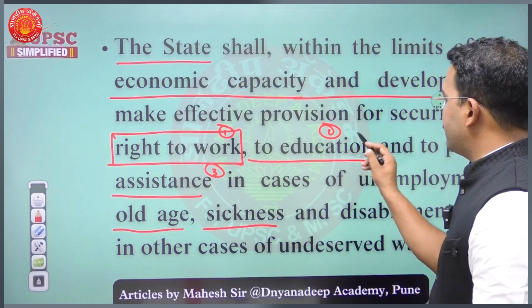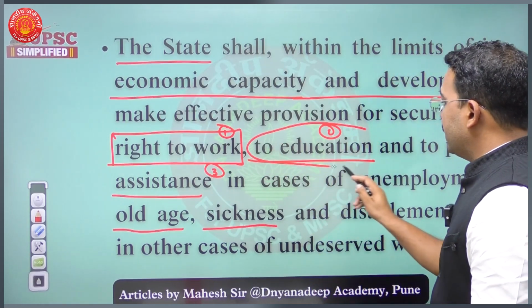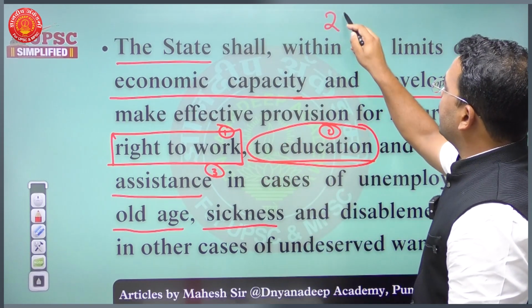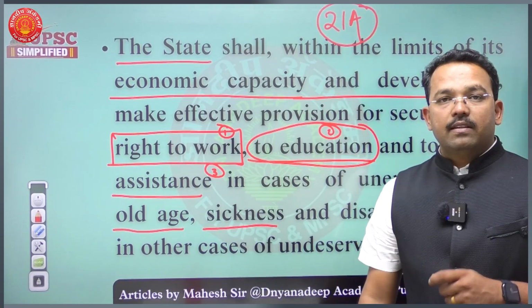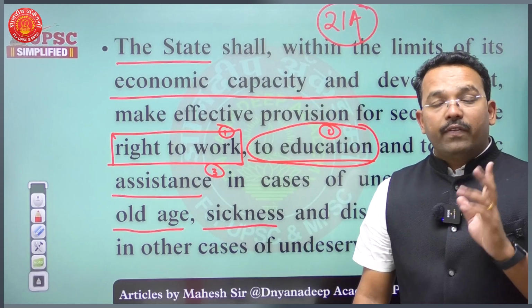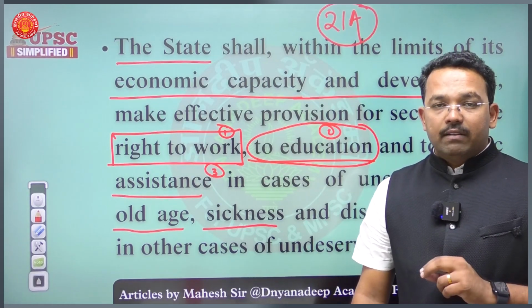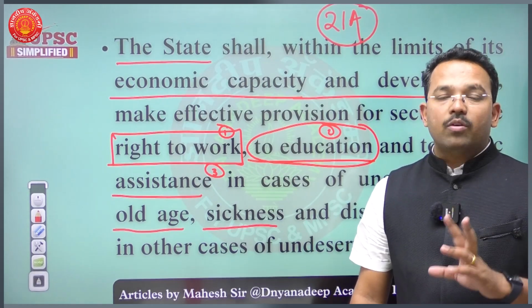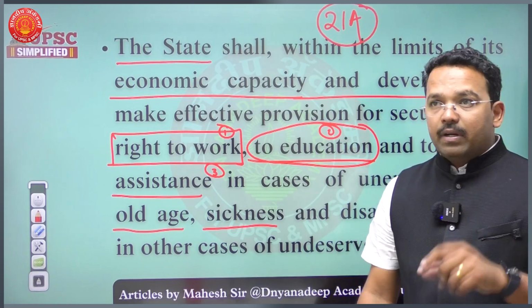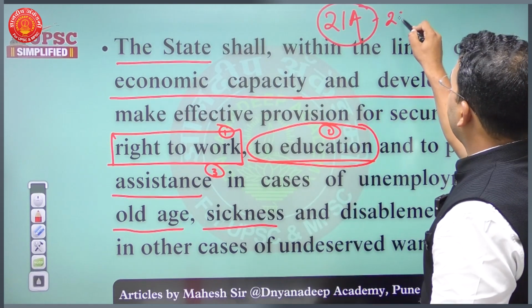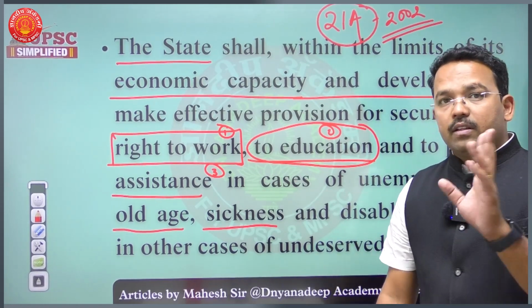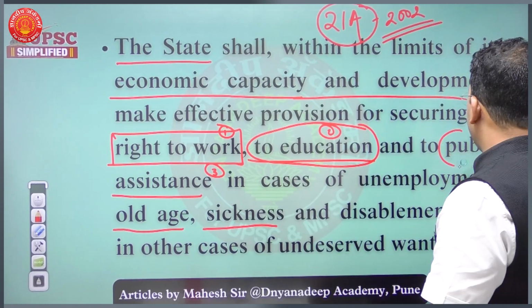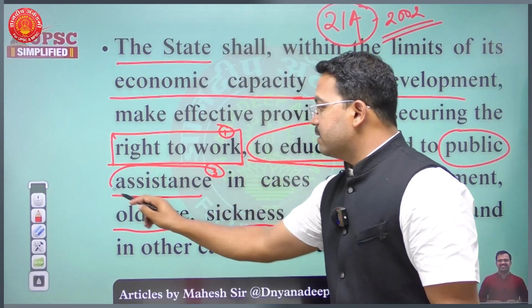Then the right to education that we made has the basis of Article 41 as well as the basis of Article 21A. Article 21A says that right to education will be a fundamental right. This Article 21A was added into the Indian Constitution by the 86th Amendment Act of 2002, which made right to education a fundamental right. And third thing, it talks about providing public assistance in certain cases.